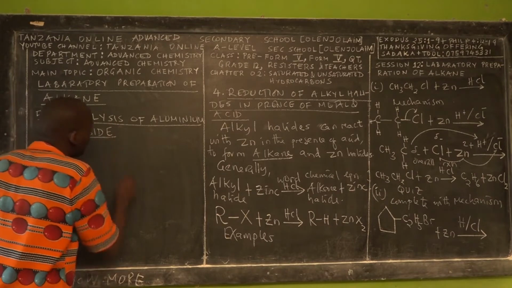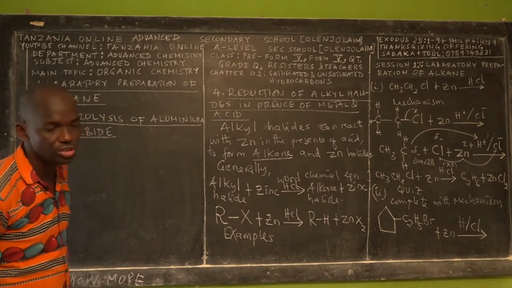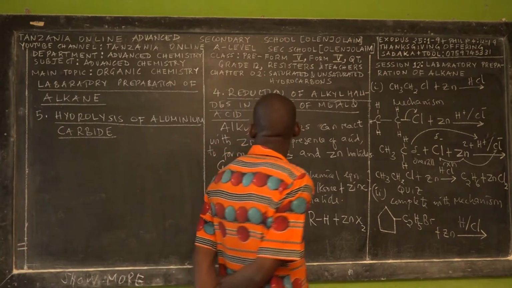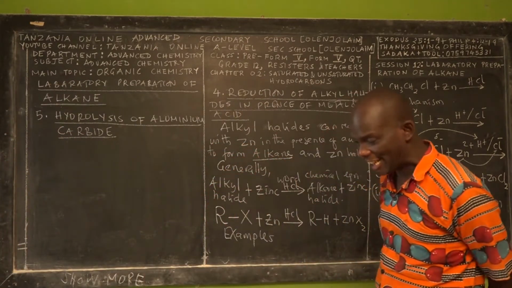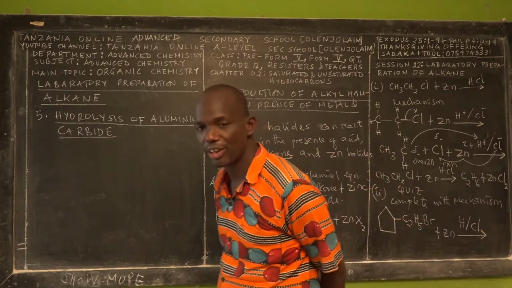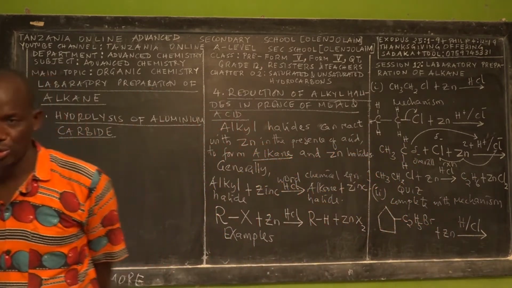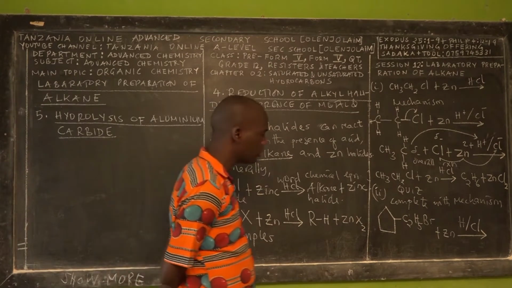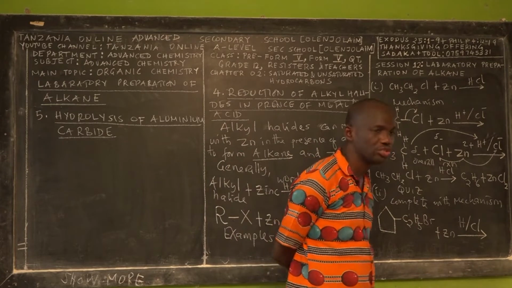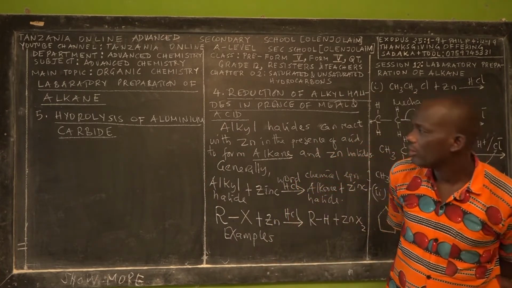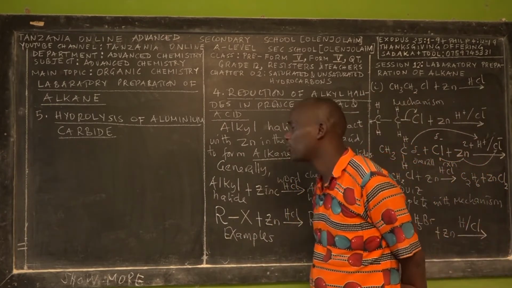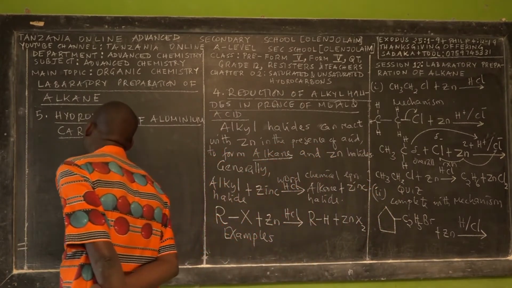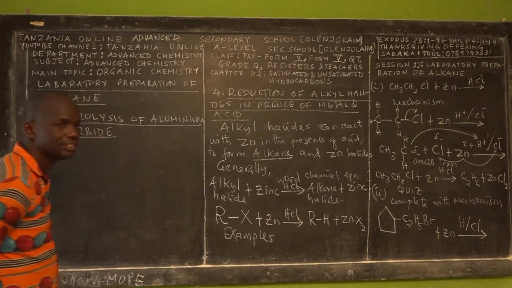Hydrolysis of aluminium carbide. In session 11, I taught you the meaning of hydrolysis. After that, I taught you hydrolysis of Grignard reagent. Today, we have to learn hydrolysis of aluminium carbide, which is used to prepare alkane.